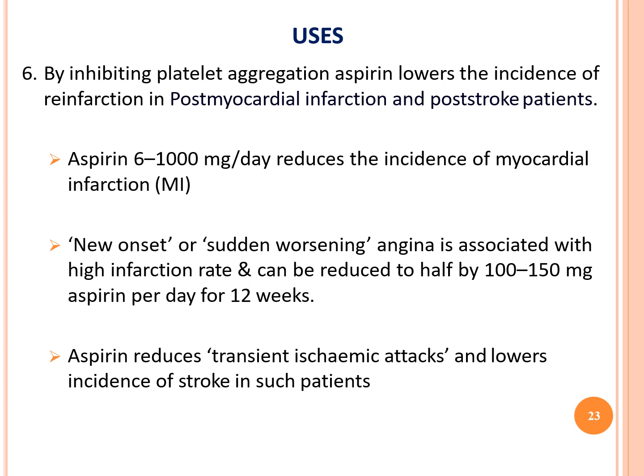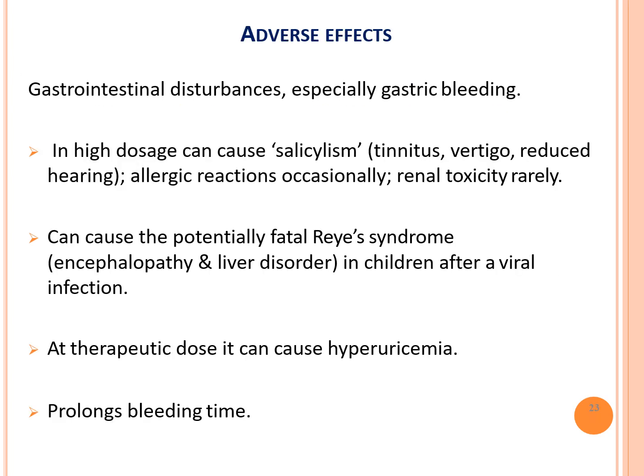Okay, next. Coming to the adverse effects. The main adverse effects of aspirin I already discussed in the last class. That is gastrointestinal disturbances, especially peptic ulcer and also gastric bleeding. If there are already any bleeding conditions or any inflammation in the intestines or stomach, we should not give aspirin. A high dose can cause salicylism, which we will discuss.